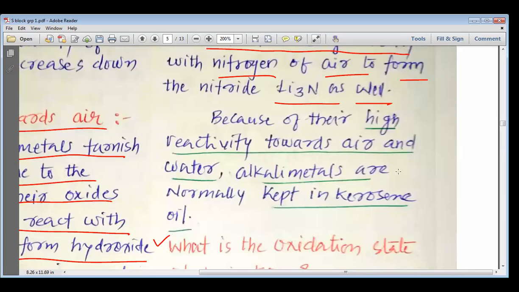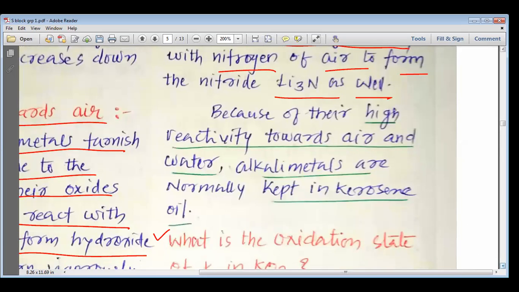But the other elements of this group generally do not directly react with the air, or do not directly react with the nitrogen present in the air to form their nitrides. Because of their high reactivity towards air and water, alkali metals are normally kept in kerosene.